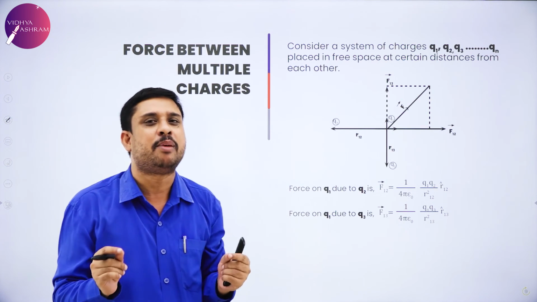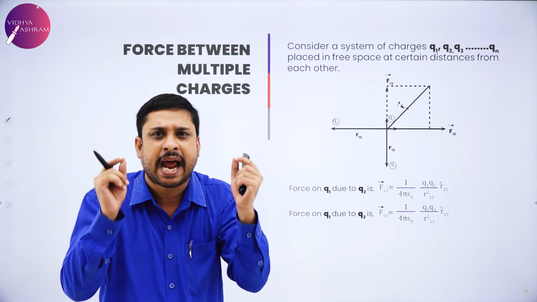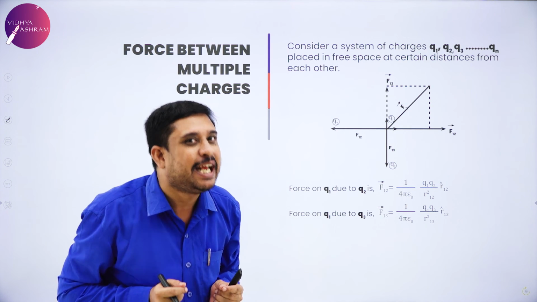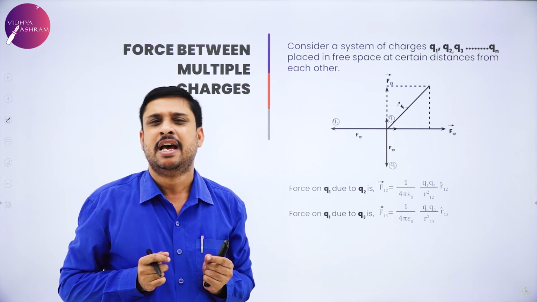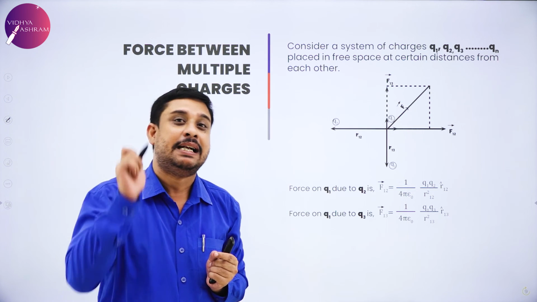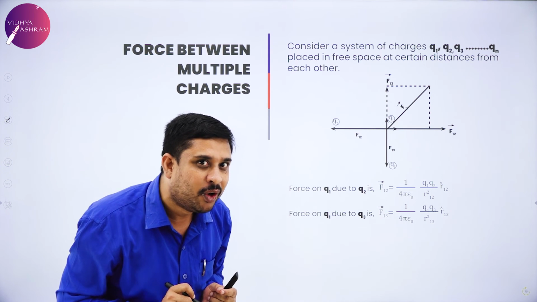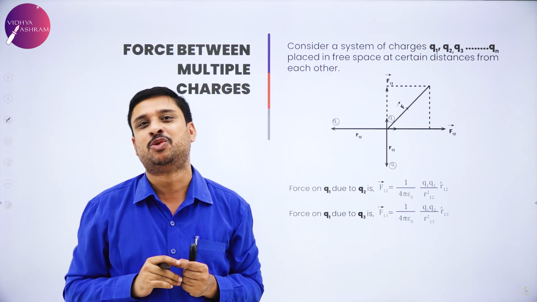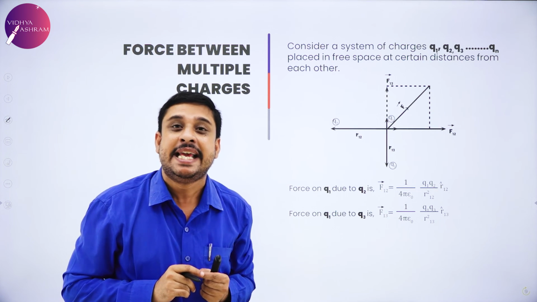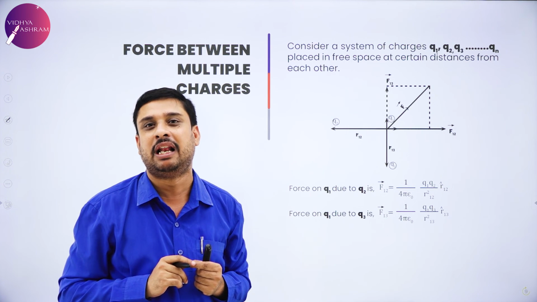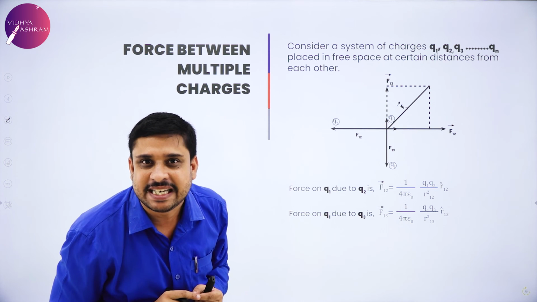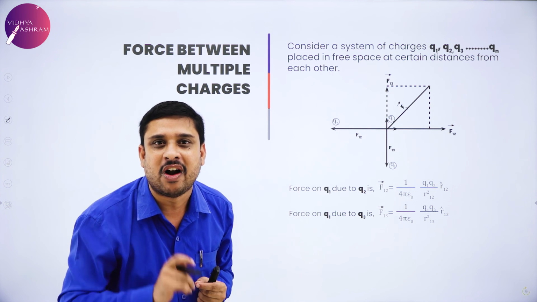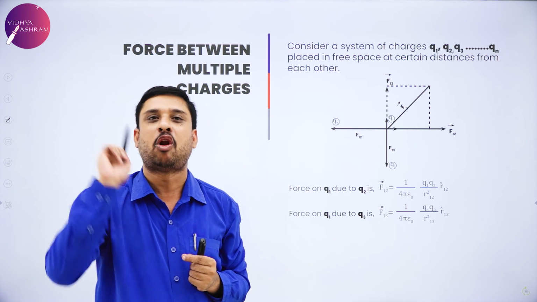Please do remember, the electrostatic force between two static point charges is always directly proportional to the product of the magnitudes of the two charges and inversely proportional to the square of the distance. Coulomb's law is also called the inverse square law.